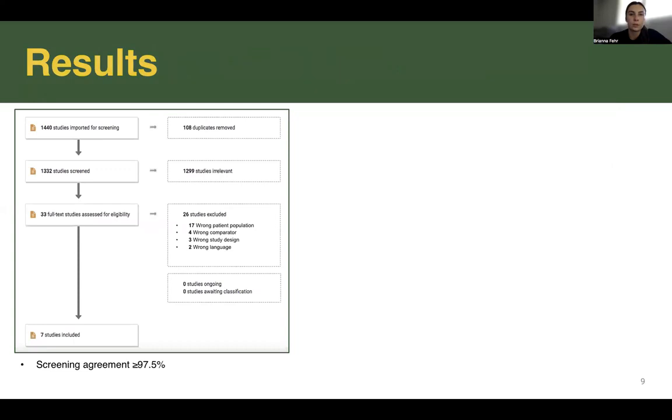Our search found 1,332 studies after 108 duplicates were removed. After screening, 33 made it to the full text review. Finally, 7 studies were included for data extraction. Screening agreement was over 97.5%.